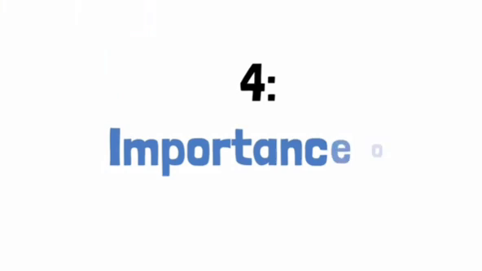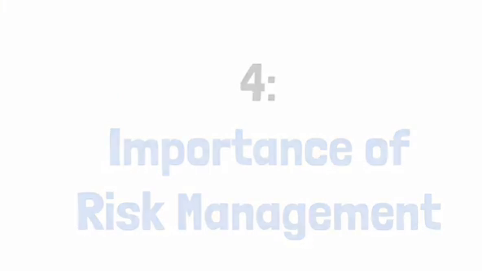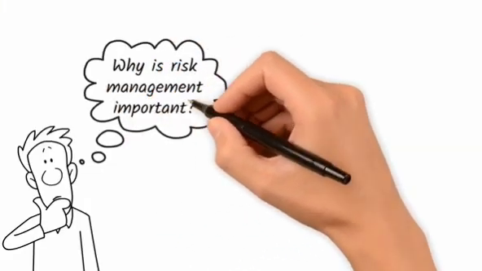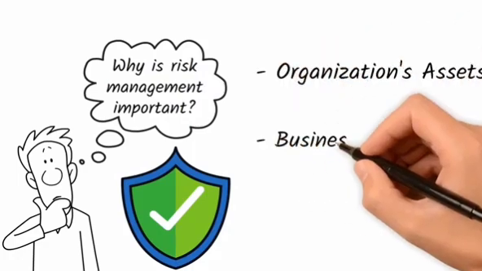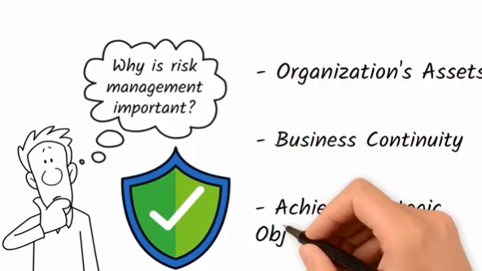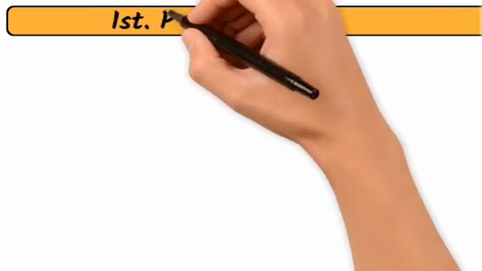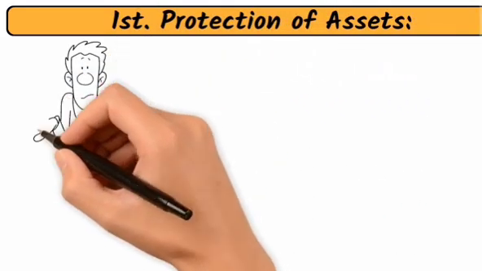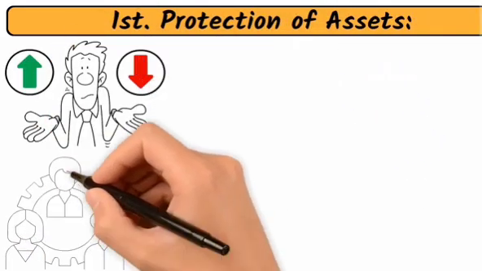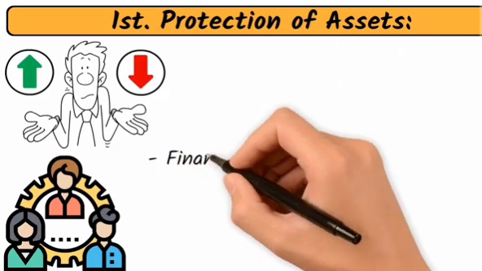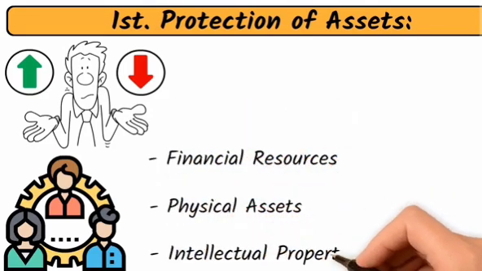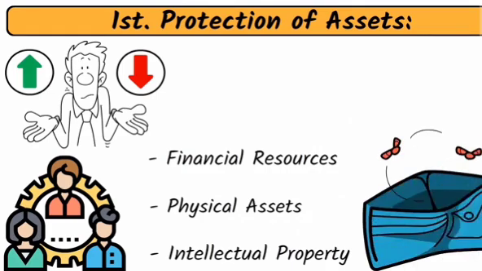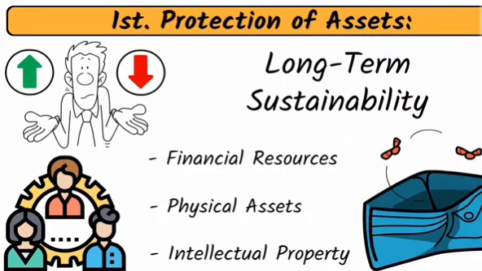4. Importance of risk management. Why is risk management important? The answer lies in its ability to protect an organization's assets, ensure business continuity, and achieve strategic objectives. First, protection of assets. Effective risk management safeguards an organization's assets, including its financial resources, physical assets, and intellectual property. This helps prevent losses and ensures long-term sustainability.